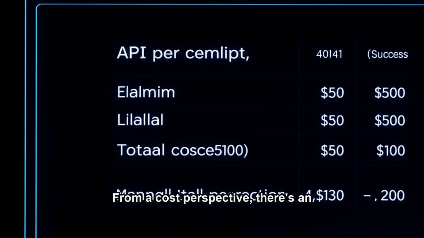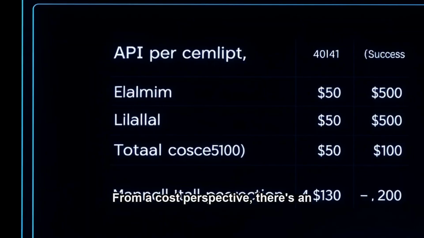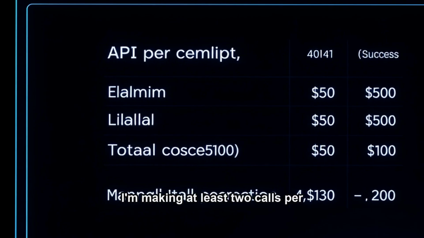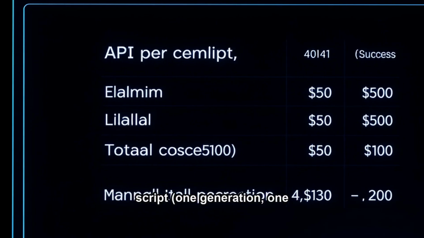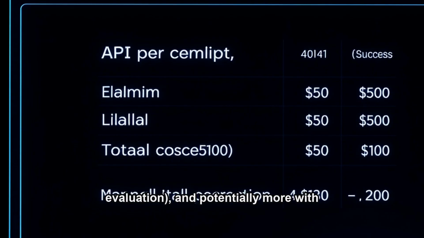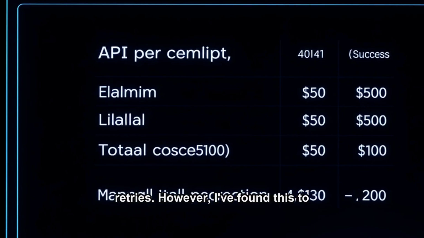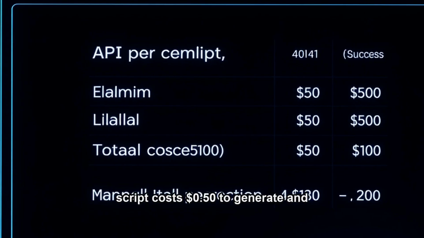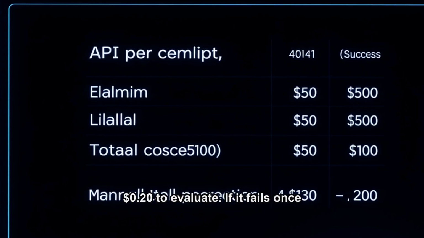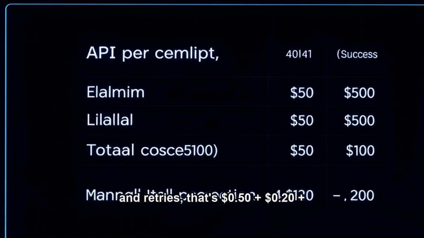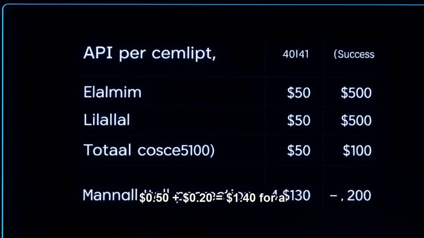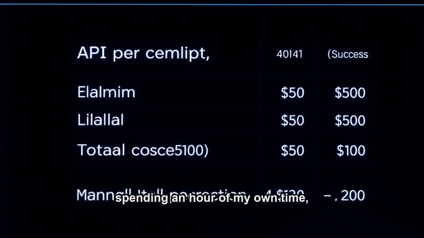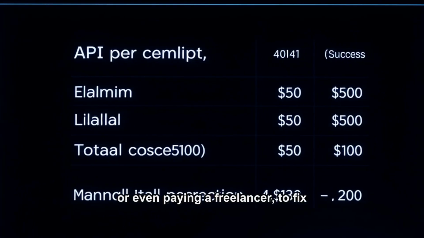From a cost perspective, there's an obvious increase in API calls because I'm making at least 2 calls per script, 1 generation, 1 evaluation, and potentially more with retries. However, I've found this to be a net positive. Let's say a script costs $0.50 to generate and $0.20 to evaluate. If it fails once and retries, that's $0.50 plus $0.20 plus $0.50 plus $0.20 equals $1.40 for a successful script.